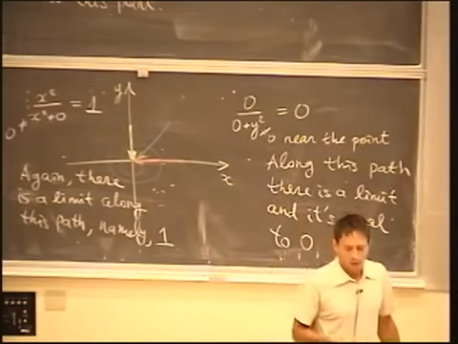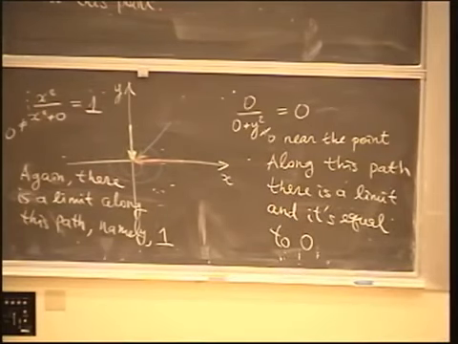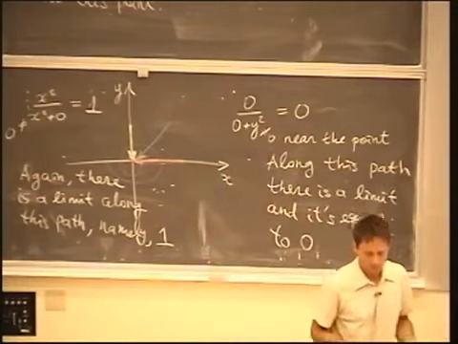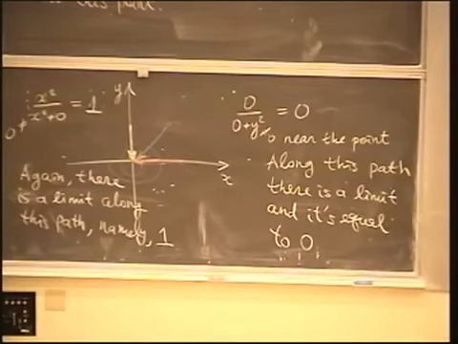So for practical purposes, what you need to know is the argument showing that it doesn't exist. You need to know this way of argument. When the limit doesn't exist, you should be able to demonstrate that there exist two paths along which the limits are different. Okay? Yes?